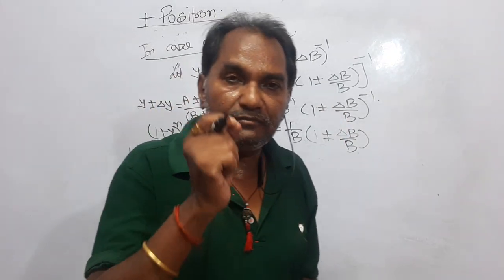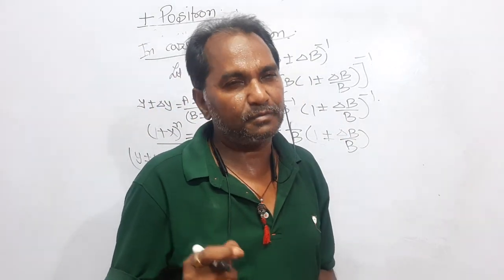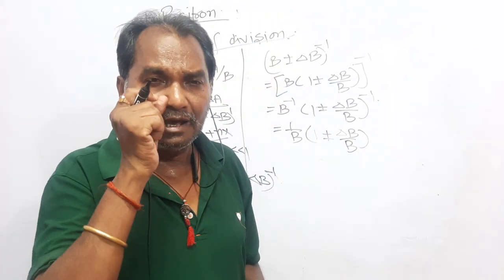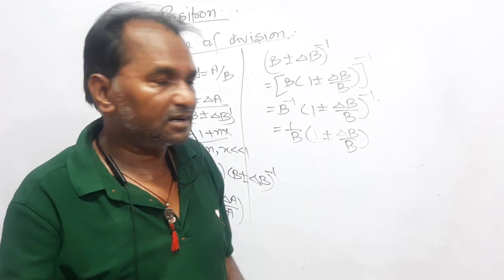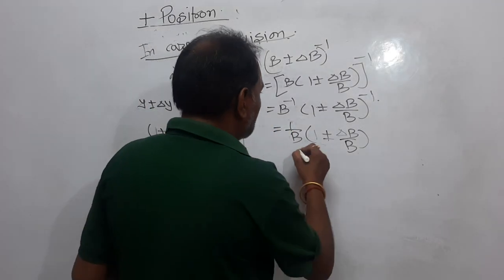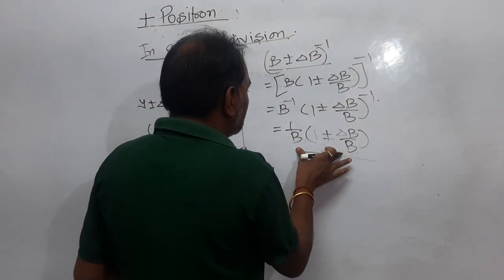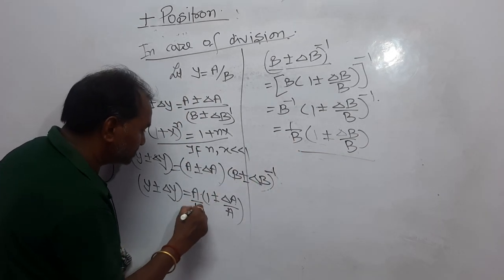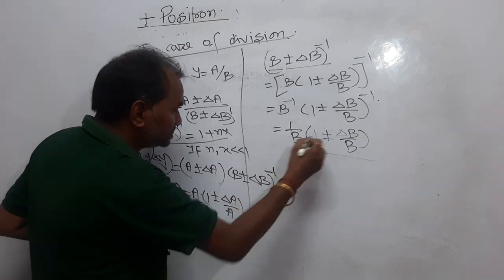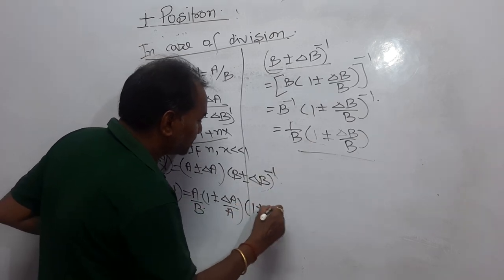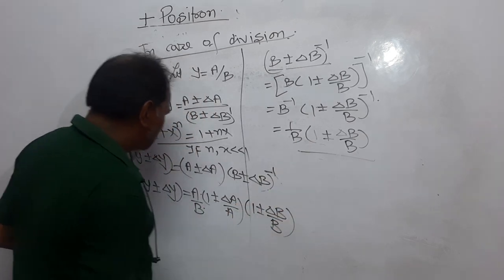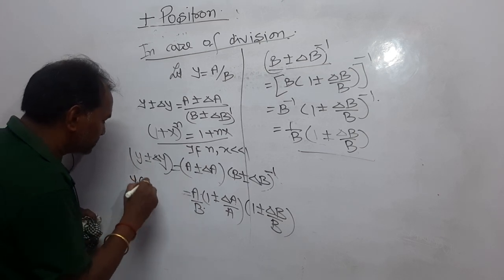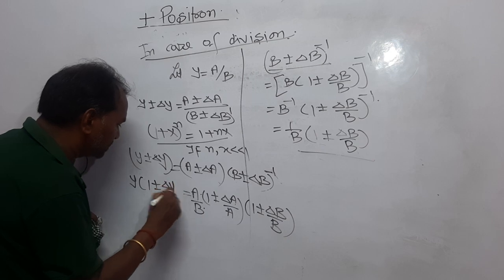Why? Because I have used the first order binomial expansion, and that says 1 plus x to the power n is equal to 1 plus nx if n and x both are less than 1. And now dear students, from this it can be written in this form, and I am using the same here. It is 1 upon b means this, and now it is 1 plus minus delta b upon b. Now dear student, if you take y common here, it is y times 1 plus minus delta y upon y.